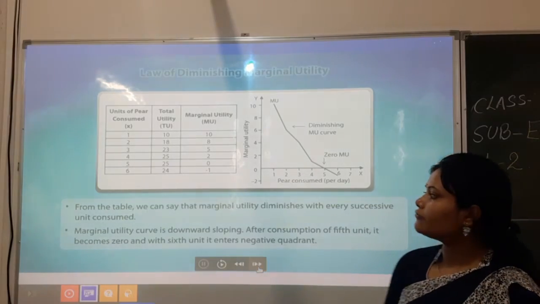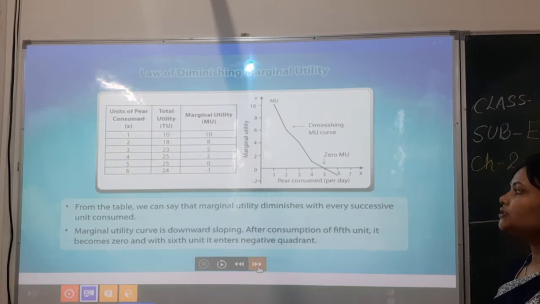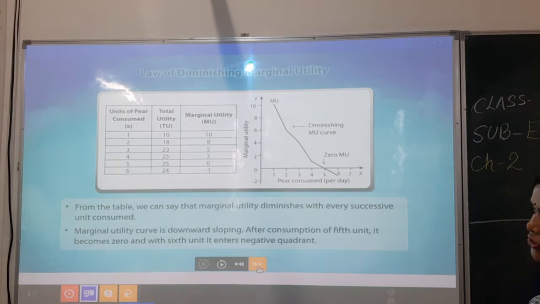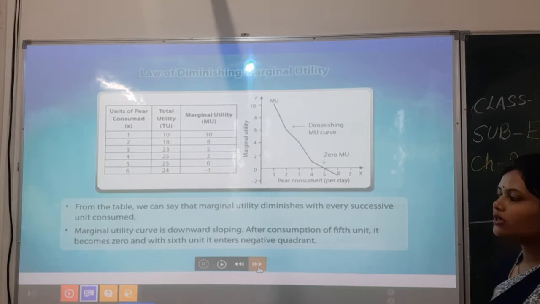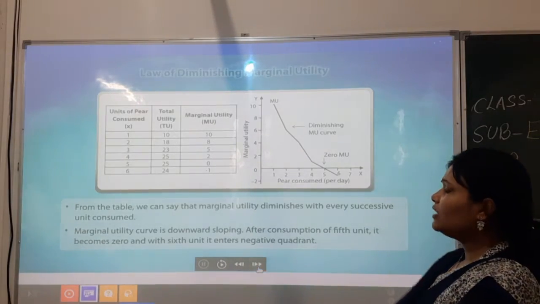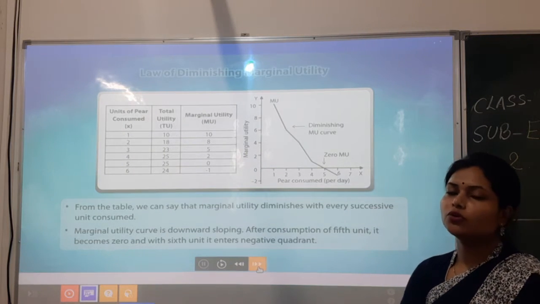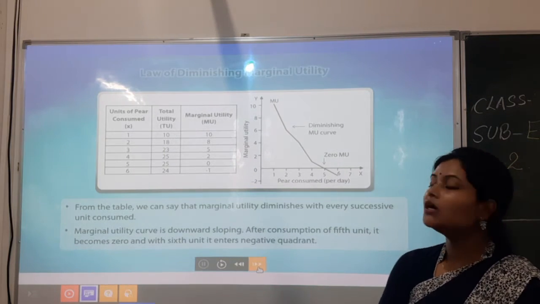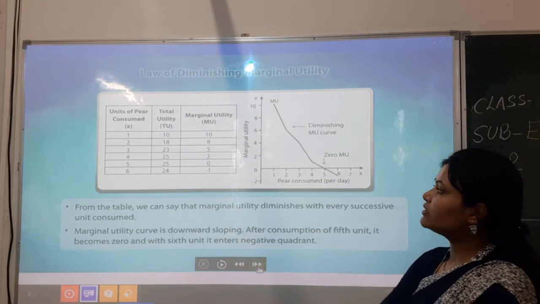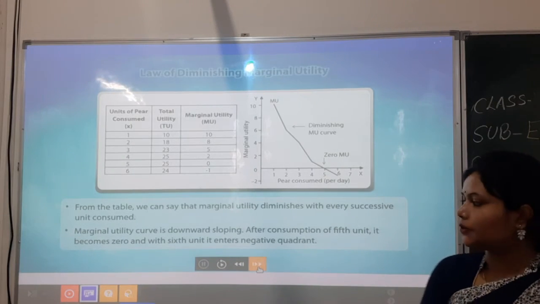So here it is saying from the table we can say that the marginal utility diminishes with every successive unit consumed, of course, as more and more we are consuming the different goods. Basically if we are talking about Golgappa, as many more Golgappas we are consuming, the marginal utility is diminishing with every successive unit. Successive मतलब क्या, जब एक के बाद एक हम बढ़ा रहे हैं.